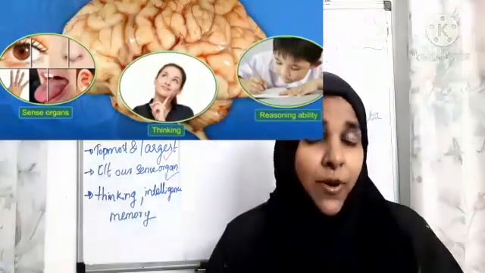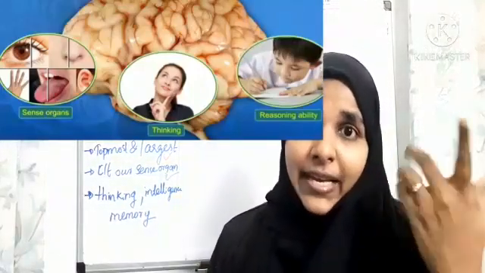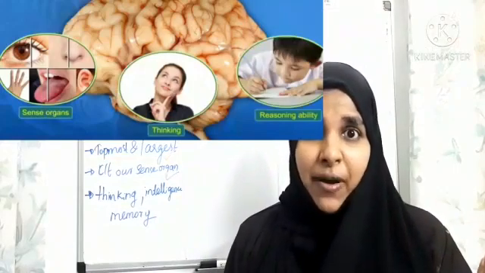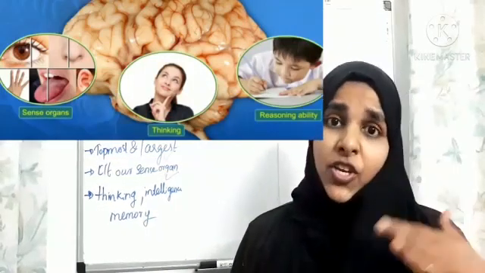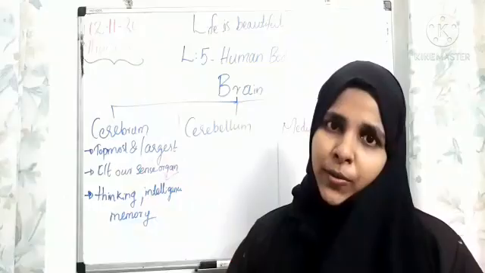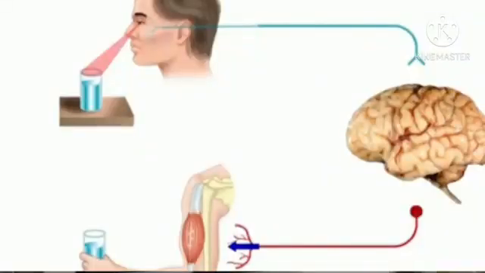It is responsible for thinking, intelligence power, reasoning power. That's why we call it the thinking part of the brain. It receives messages from sense organs and sends back messages about what has to be done.